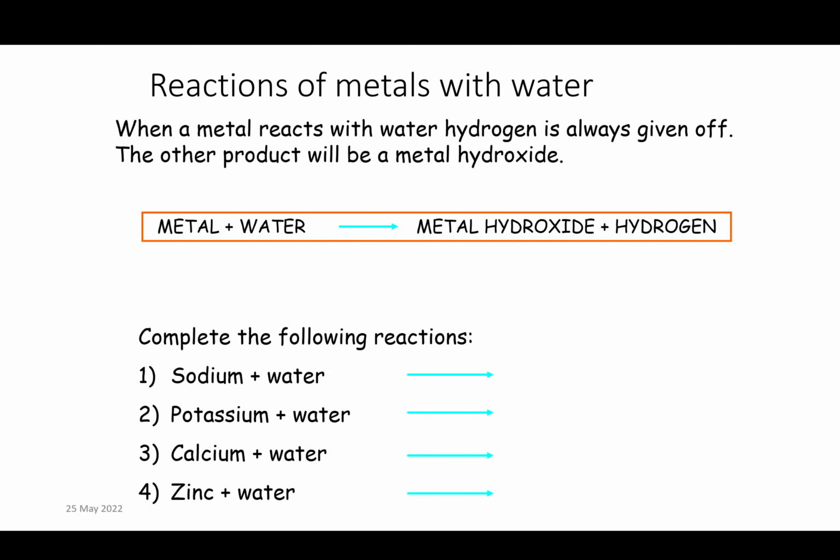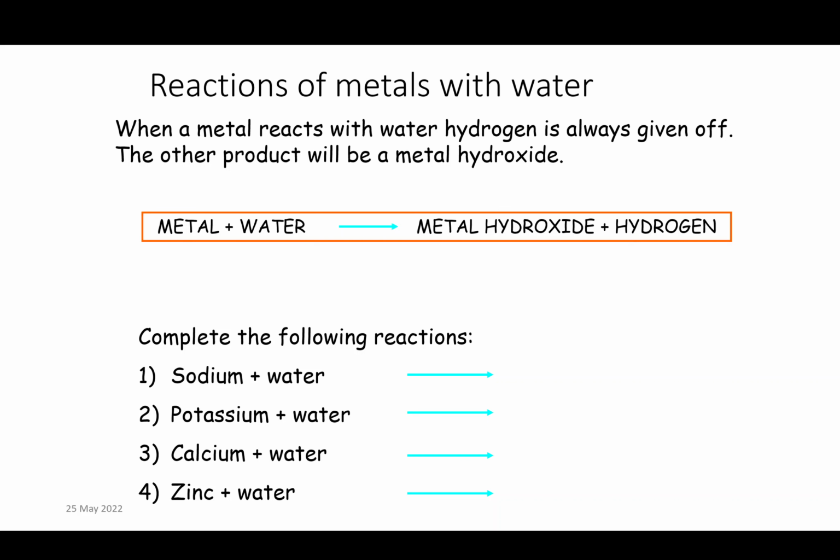Okay, so if we looked at all of those reactions, we can use this standard reaction here. The metal plus water makes metal hydroxide and hydrogen. You can use that to predict all of the other reactions. So sodium and water would give metal hydroxide, so that would be sodium hydroxide, sodium's the metal, and hydrogen gas.